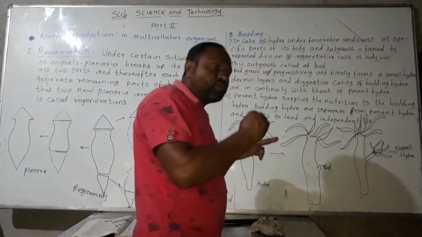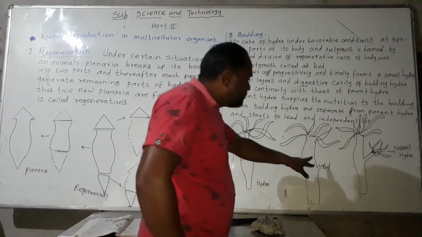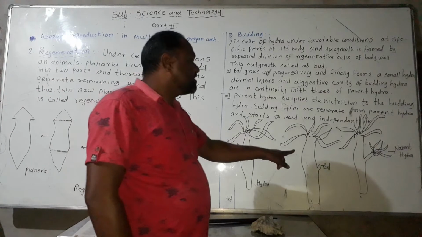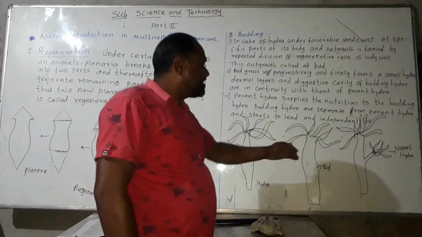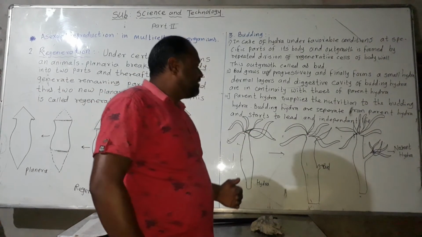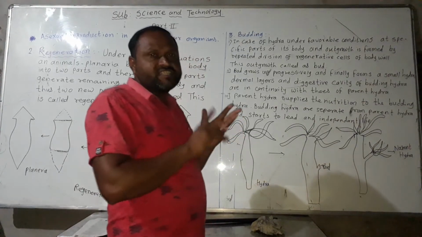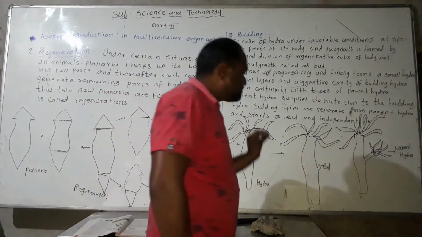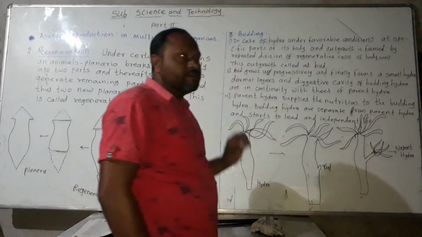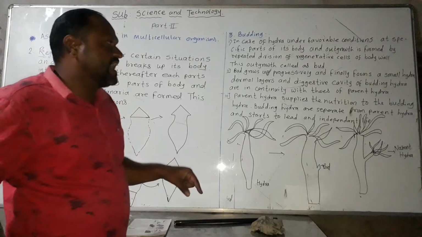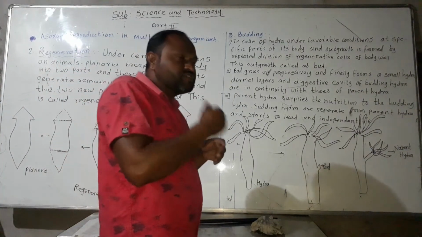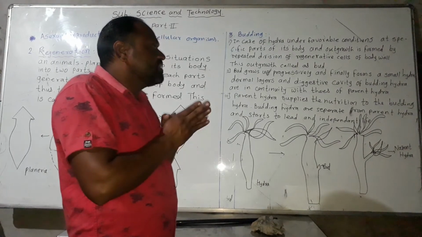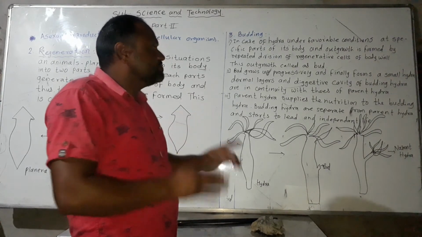That bud develops into a new organism, and that young hydra is nourished by the parent hydra, which supplies nutrition to fulfill its needs. The dermal layer and digestive cavity develop in the new hydra, and the new hydra can mature. Once mature, the new hydra becomes free from the parent hydra.